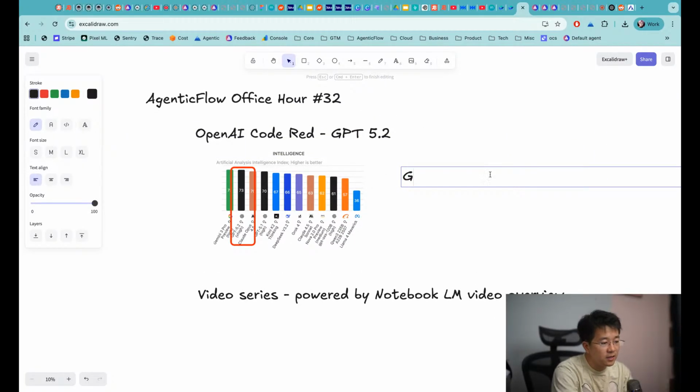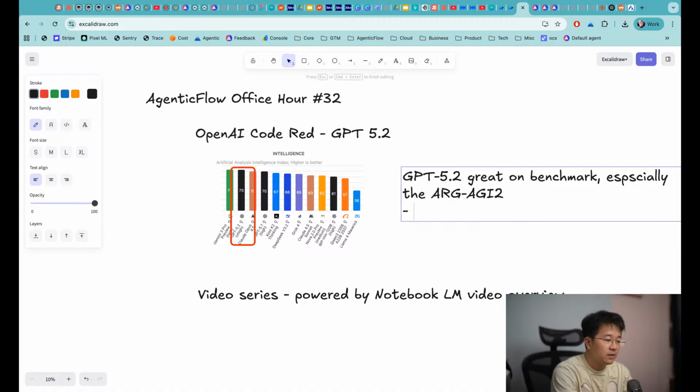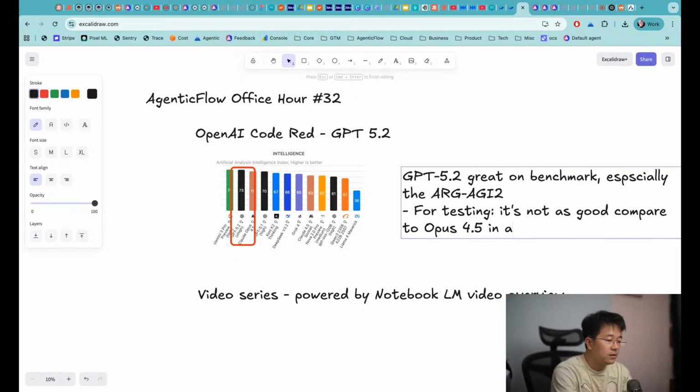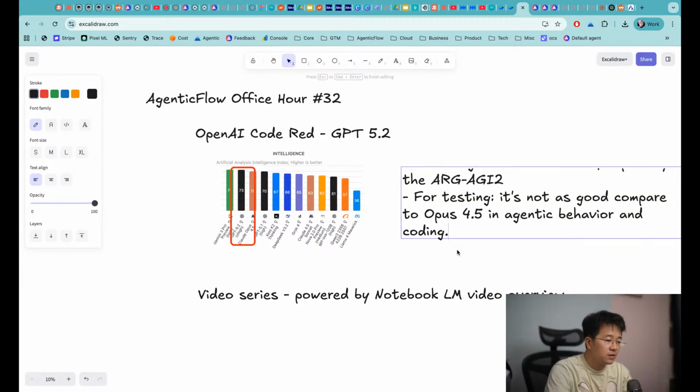OpenAI GPT-5.2 is great on benchmarks, especially ARC-AGI 2. But for testing, this is not as good compared to Opus 4.5 in agentic behavior and coding.